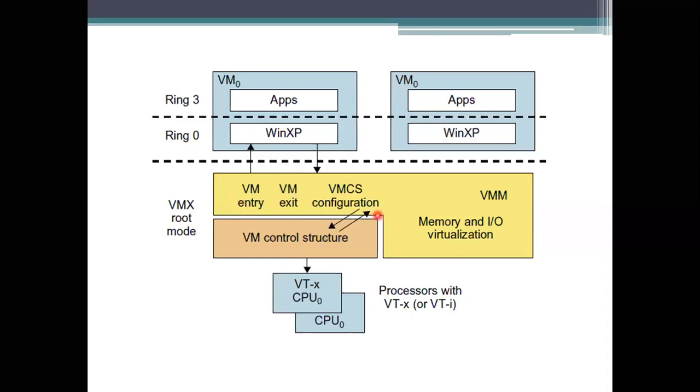The monitor decides whether a virtual machine is allowed into the environment to process or not, because the CPU is already taking some executions into account. If it is busy, the virtual machine has to stop there itself, to decrease the burden. It doesn't want to increase the burden on the CPU. So first it looks at which virtual machines it has and allows them to access resources, and then it takes care of them. It is not providing all these configurations, control structures, memory or I/O onto the processor here.